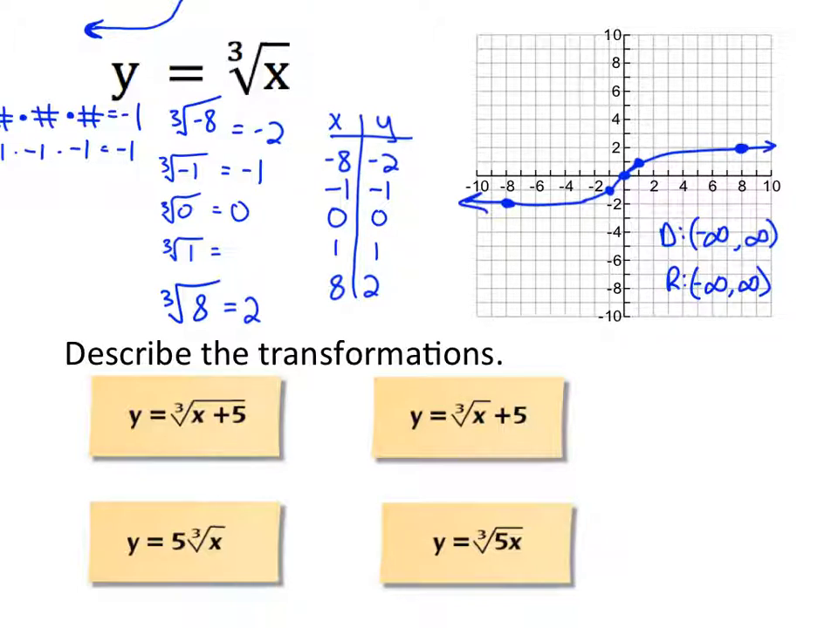Okay, and then let's look at some of these transformations. So I think you already can do the top two transformations on your own. One of the plus 5s is with the x, and the other one is not, right? It's not underneath the root, so that means it's not with the x. So why don't you jot down, describe those transformations, those top two at least.